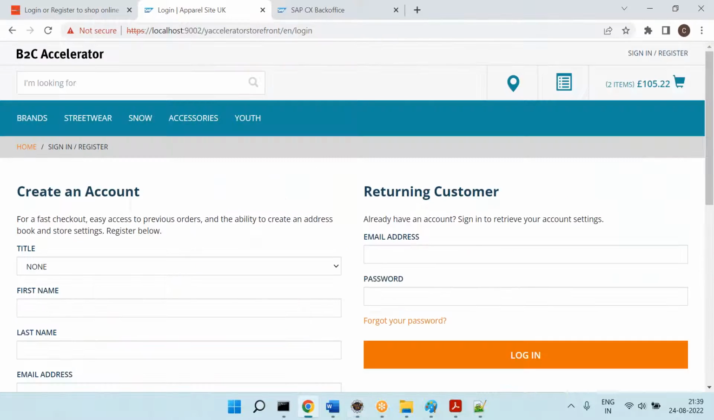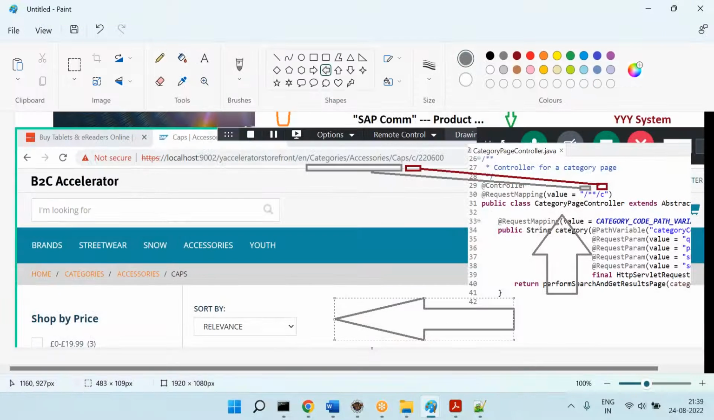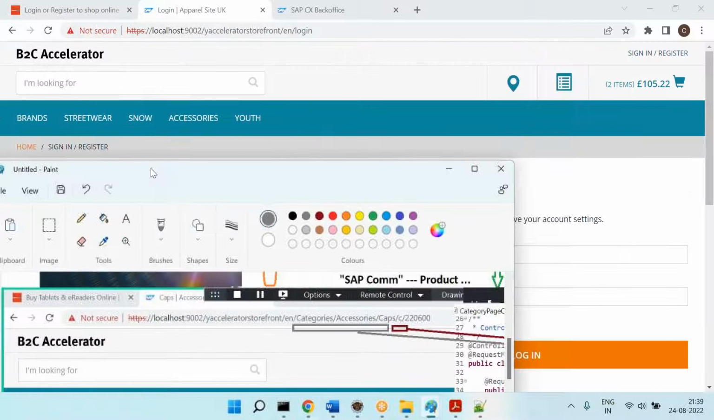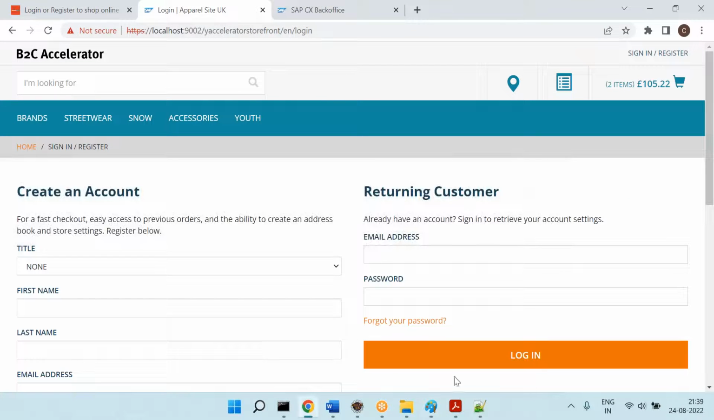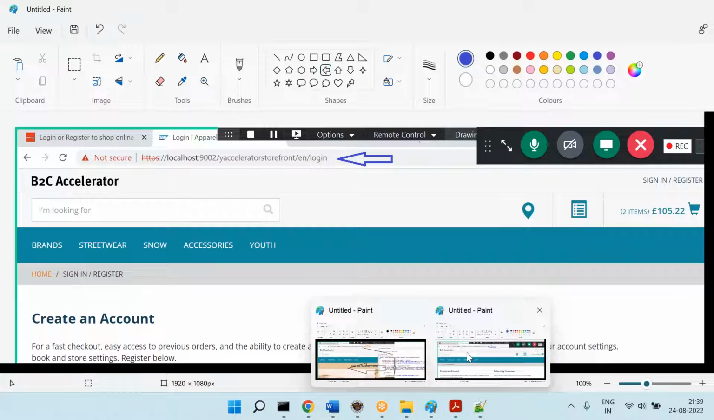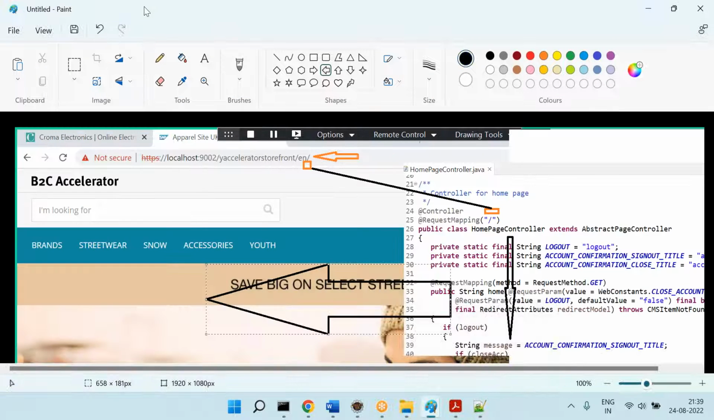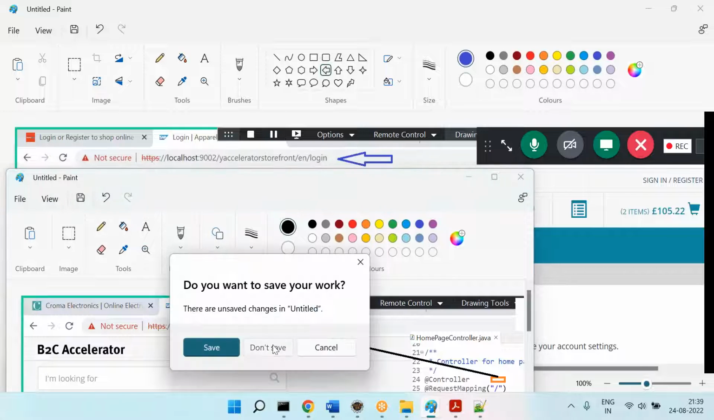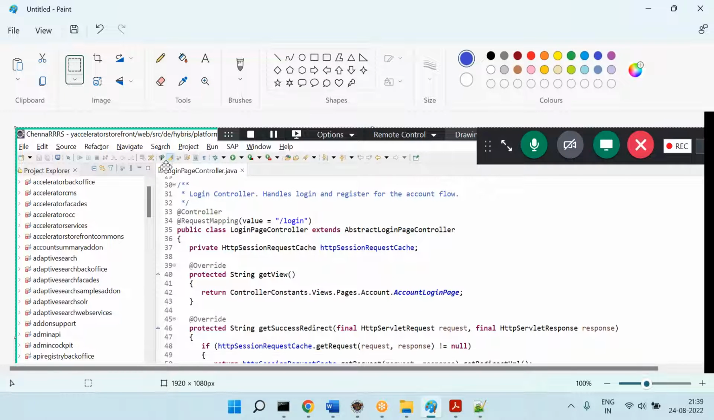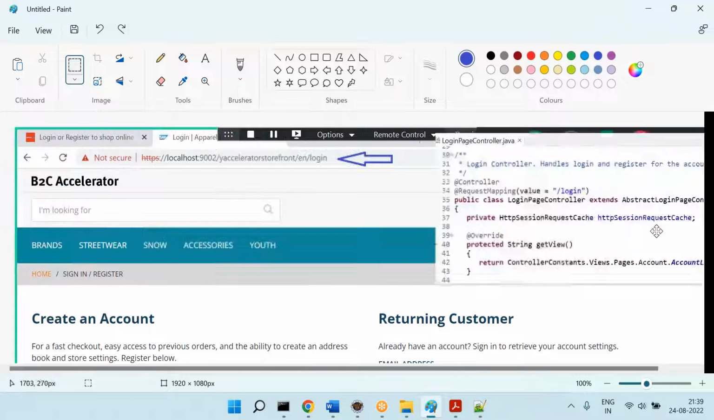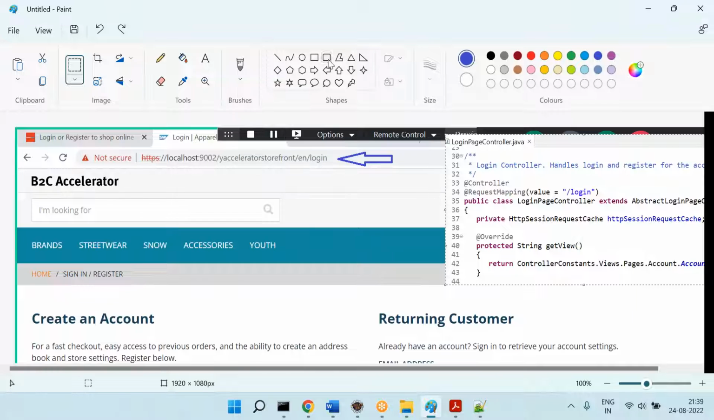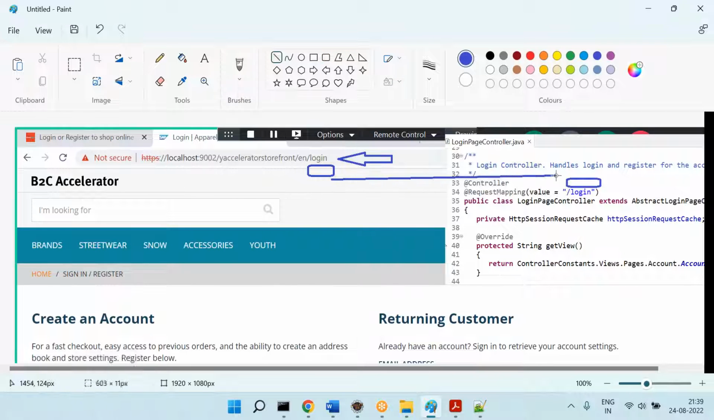So you can see here, this is the one which is exactly matching with our request mapping. I'll close some of the windows. Now you can see LoginPageController.java. Is the URL pattern matching with the controller request mapping? Yes. So therefore, when you hit that URL, this is the controller called.